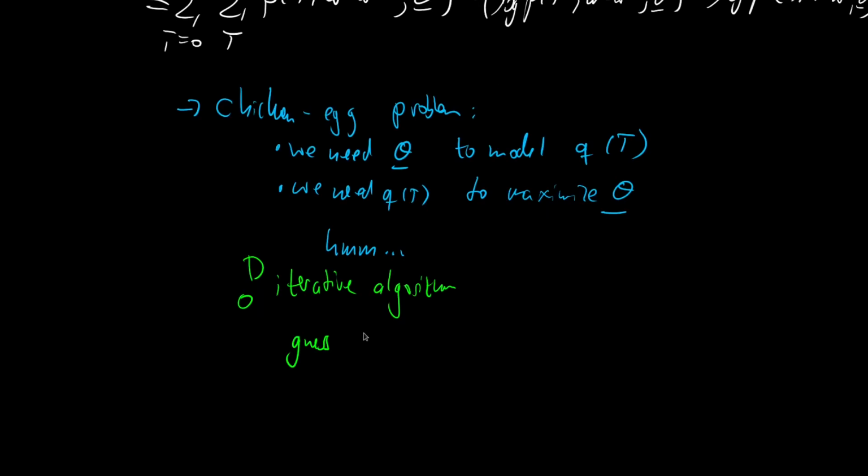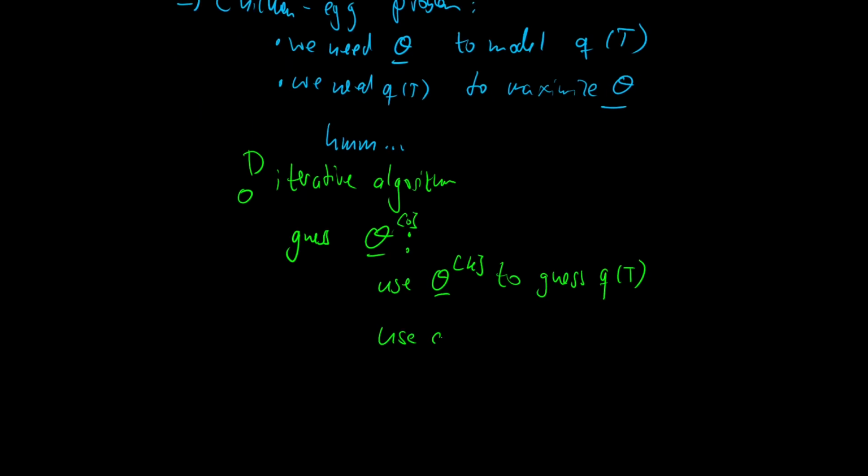You would first guess a theta, or a theta 0, with the index 0, and then use theta with index k at the kth iteration to guess Q of t, and then use Q of t to update theta to theta k plus 1 in the next iteration.